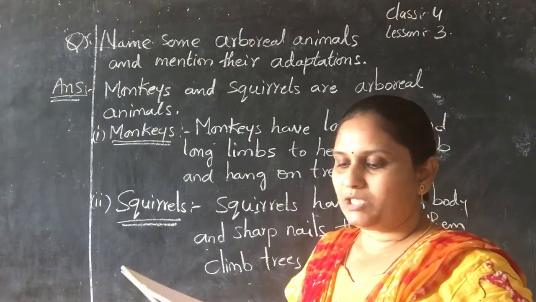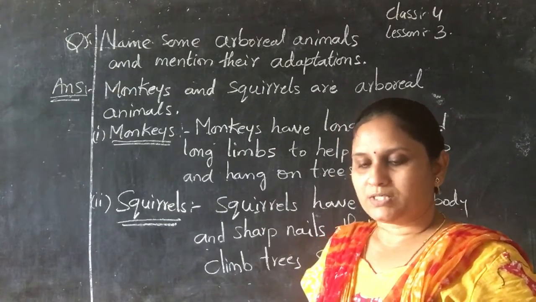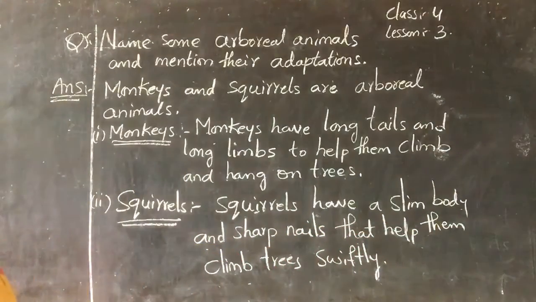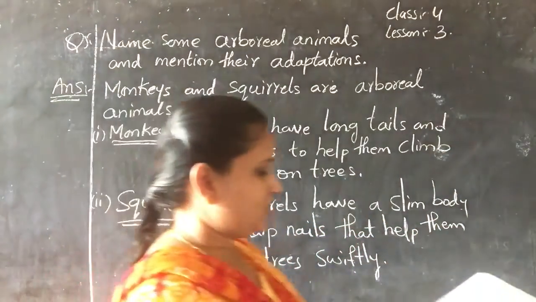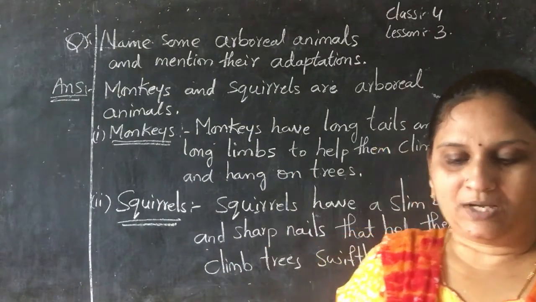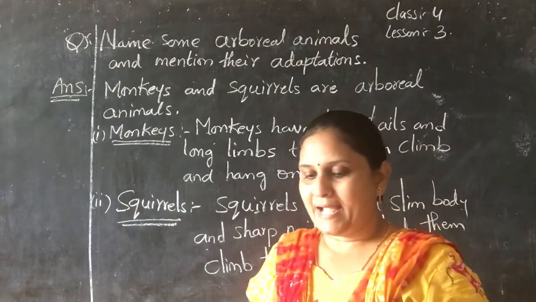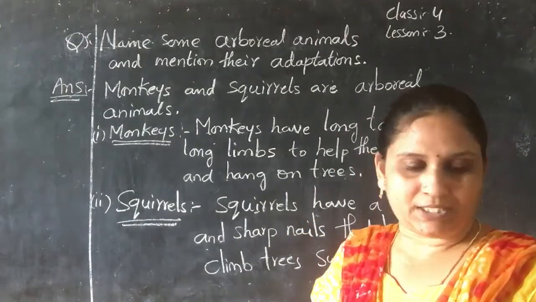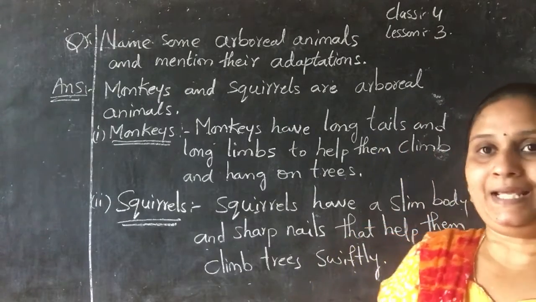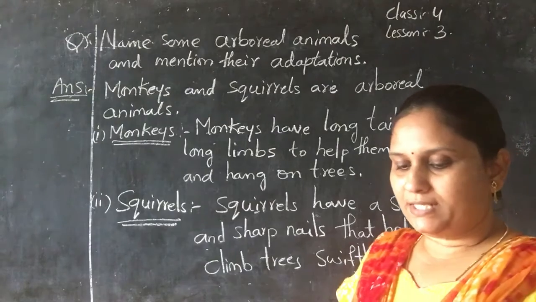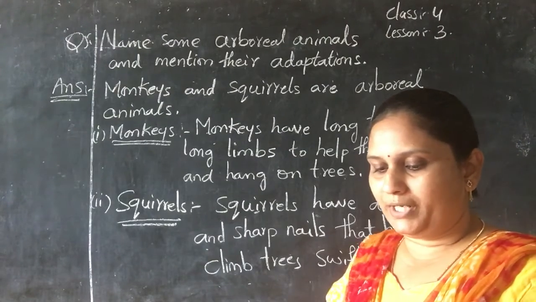Now fill in the blanks with the words given in the box. First one, the worker ants take care of the growing larva. Second one, small white birds sitting on cattle are called egrets. Snakes have scales to cover their body.